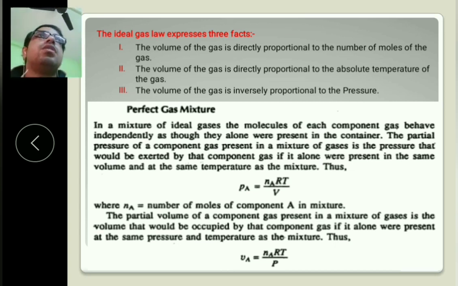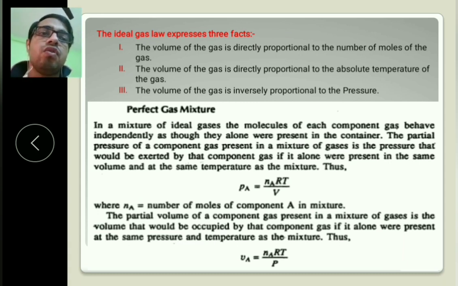Because the gas is an ideal gas, there should not be any interaction between gas molecules. As they do not have interaction, they are independent. So in all cases, they have their pressure and occupy their volume independent of the other molecules present.